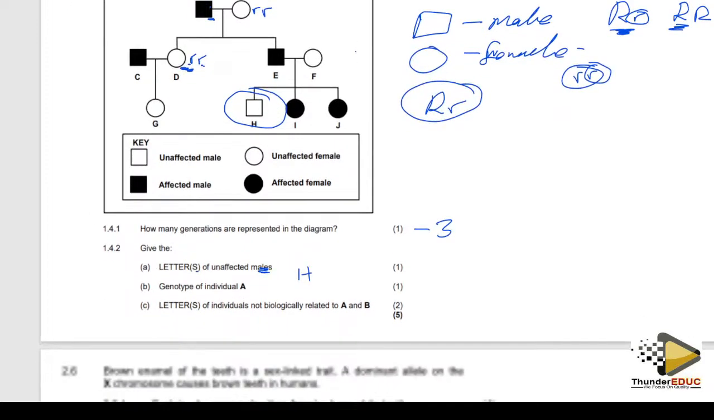Then the next question, they are saying genotype. The genotype of A, we are done with that. It is capital R, small r. Give the letter or letters.